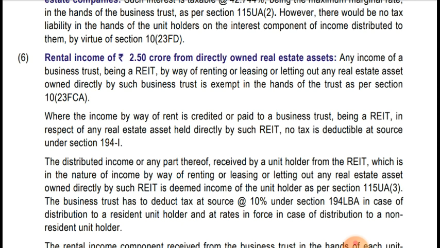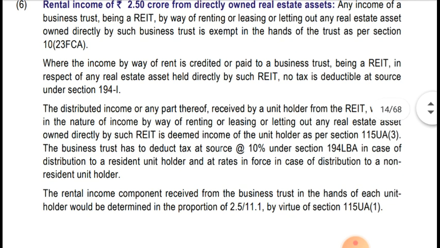Okay, now the distributed income or part thereof received by the unit holder from the real estate investment trust, which is in the nature of income by way of renting or leasing or letting out any real estate asset owned directly by such REIT, is deemed income of the unit holder as per section 115UA(3).